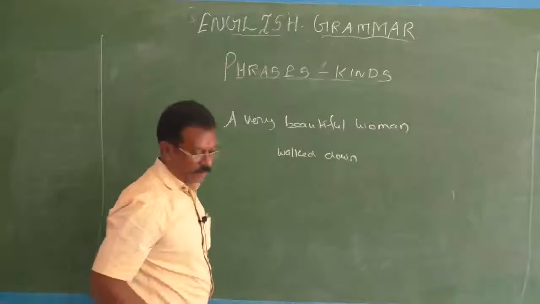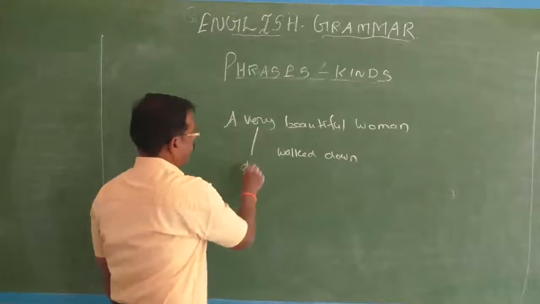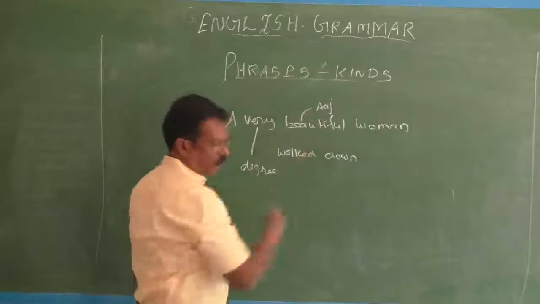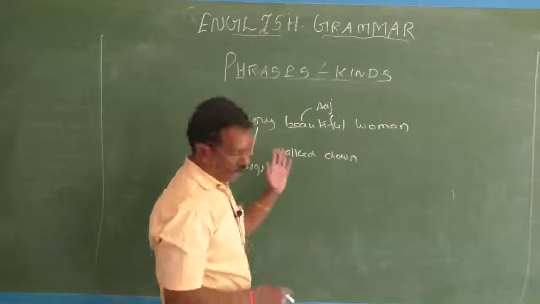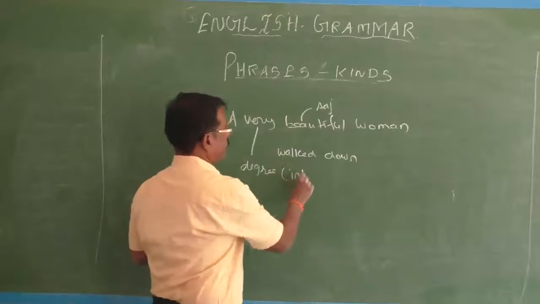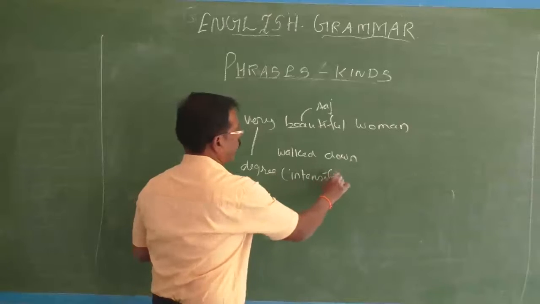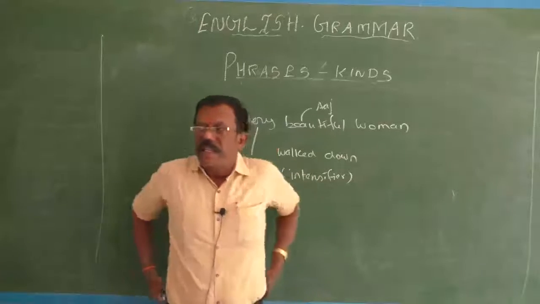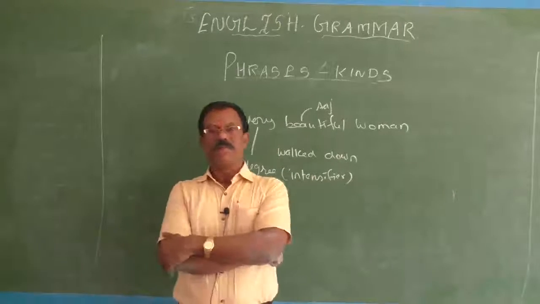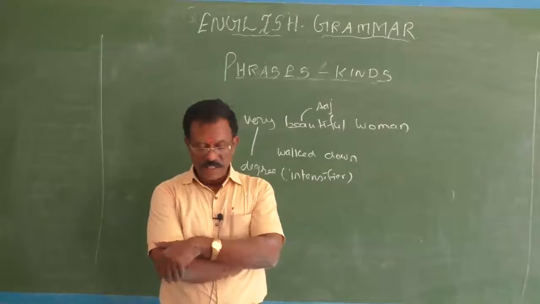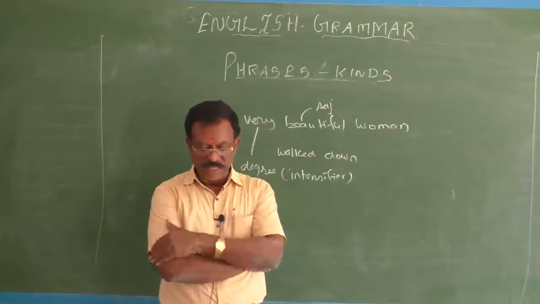See, in the example, very is a degree. Beautiful is an adjective. Woman is a noun. And very is also a degree intensifier. So, degree means in the sense intensifier. So, that is also possible. So, you may have such an intensifier in an adjective phrase or in that group. Okay. So, Joan is a very pretty girl.